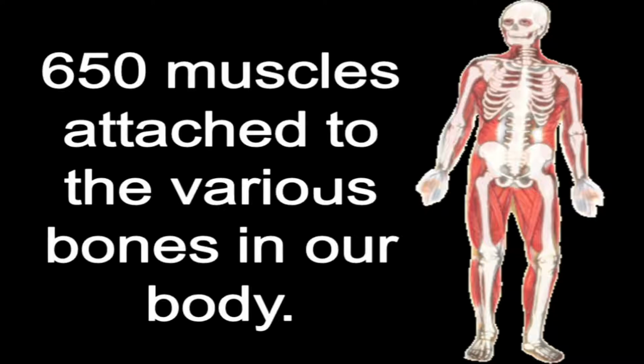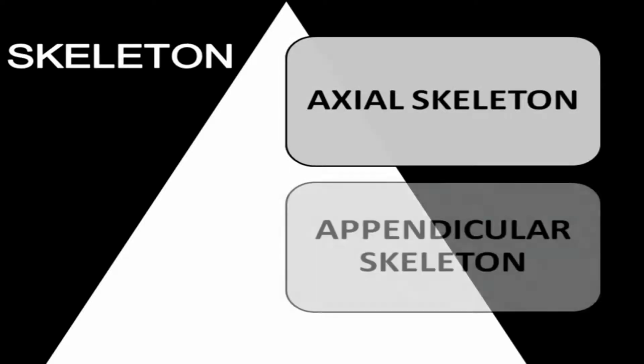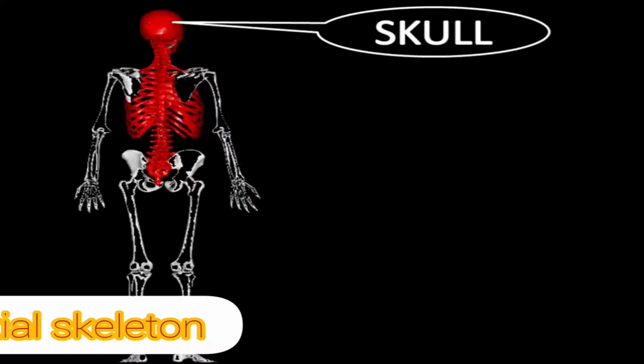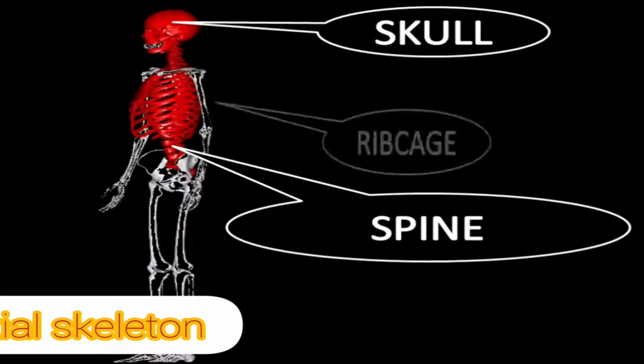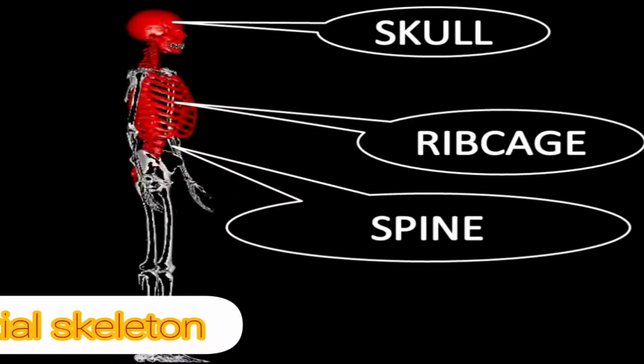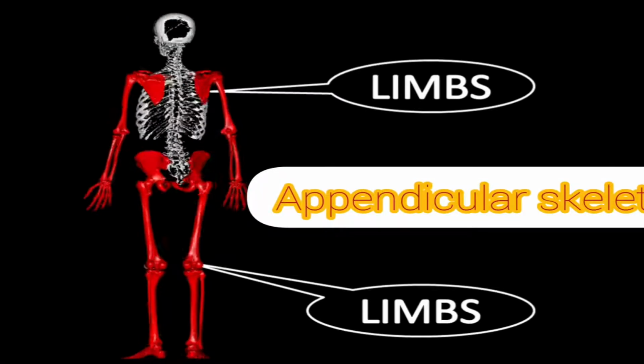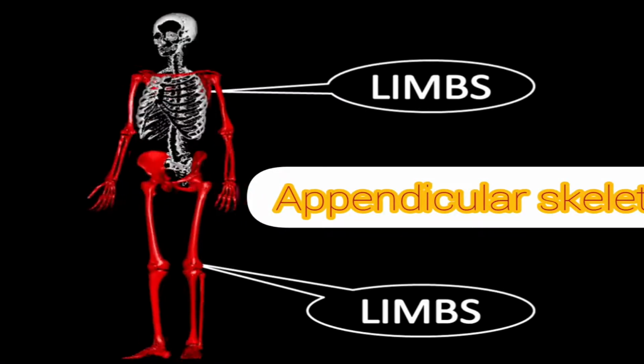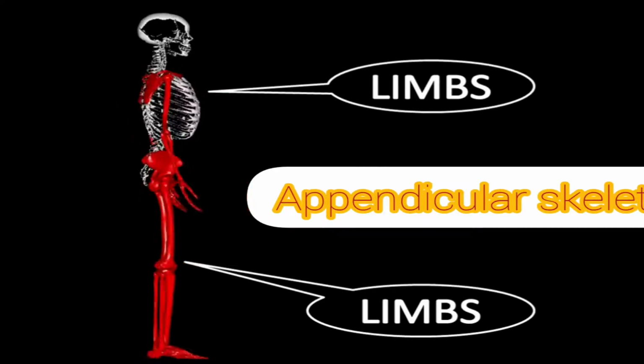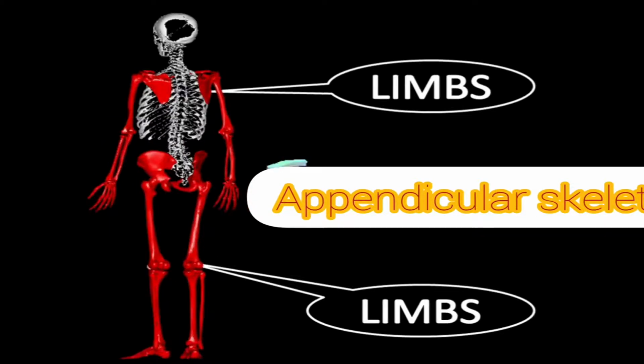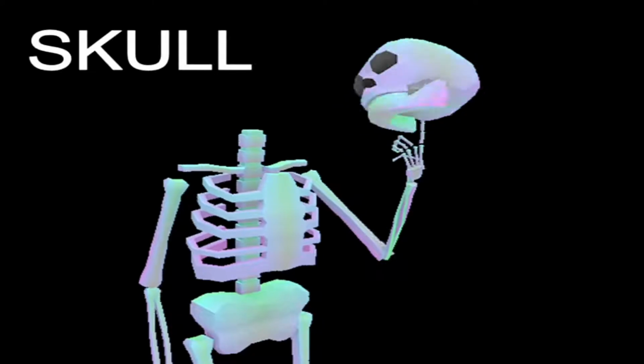The skeleton is now classified into two main parts, the axial and the appendicular. Axial skeleton comprises the central part like skull, spine, ribs, and the appendicular skeleton comprises the limbs. Limbs means arms or legs of any animal. So children, let's first start discussing the skull.